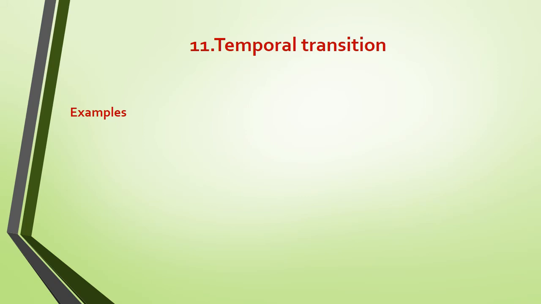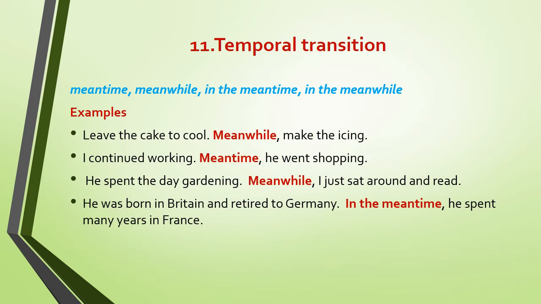Temporal transition is another relationship expressed by conjuncts. This means time relationship. There are 4 conjuncts used for this purpose: meantime, meanwhile, in the meantime, and in the meanwhile. Here are some examples. Leave the cake to cool, meanwhile make the icing. It means at the same time. I continued working, meantime she went shopping. He spent the day gardening, meanwhile I just sat around and read. He was born in Britain and retired to Germany. In the meantime, he spent many years in France. So the 4 conjuncts are synonymous.